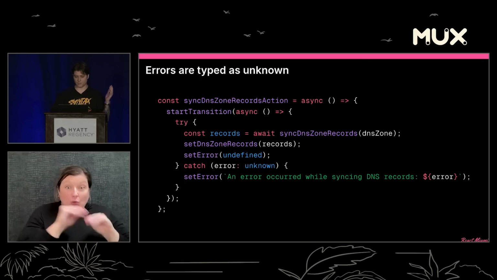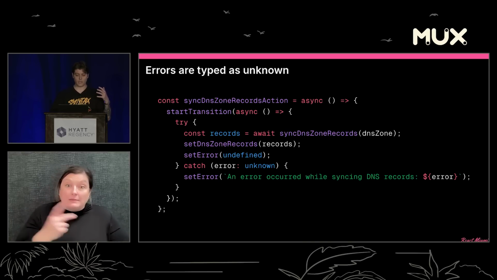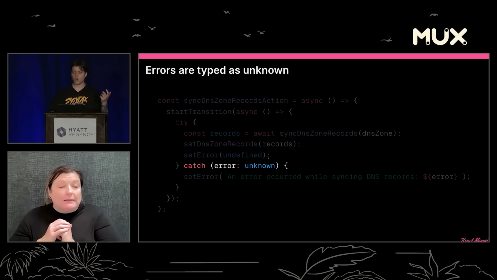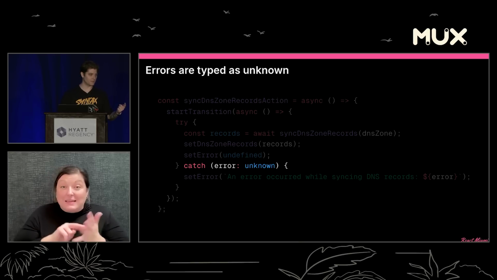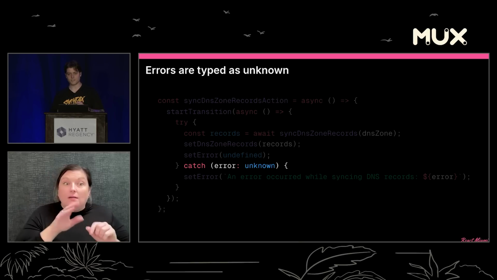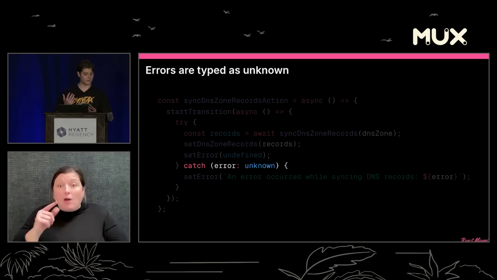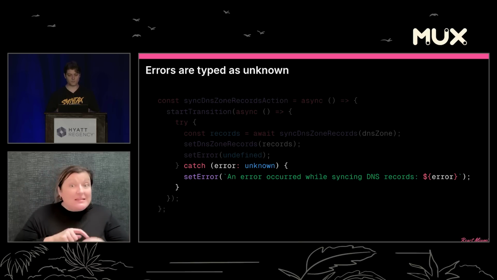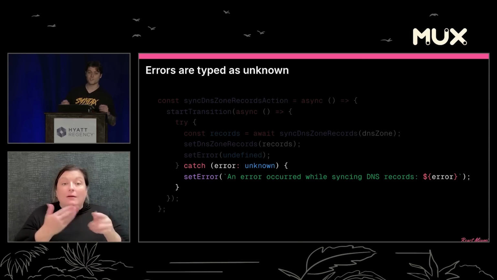When we go to wire this up in our component on the front end, we throw it into an action, start our transition, call our function, get our records back, set it into state, clear our error, and then we set an error if we get it. But we just lost all of that semantic meaning from our errors that we encoded into the previous function. We had crystal clear context that we could provide to our users, to logging, to telemetry, and we just lose it here, all that work. And 9 times out of 10 in this case, you're going to end up just using a generic error message if you even wrap this in try-catch at all. It might bubble up to a higher up error boundary that has an even more generic error message than this.